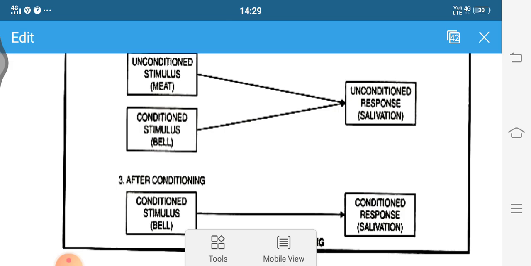So what happens? Suppose the supervisor becomes absent for one or two days, then it won't affect the attendance of employees, because the employees have become habituated to reaching before 10 a.m., as the supervisor used to check the attendance at 10 a.m. So one or two days of absence of that supervisor in that office won't affect the attendance of employees. So this is all about the classical conditioning theory.